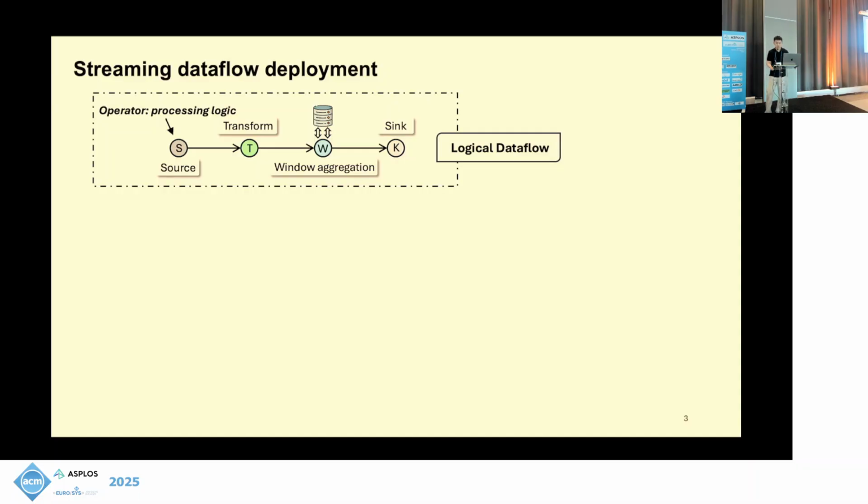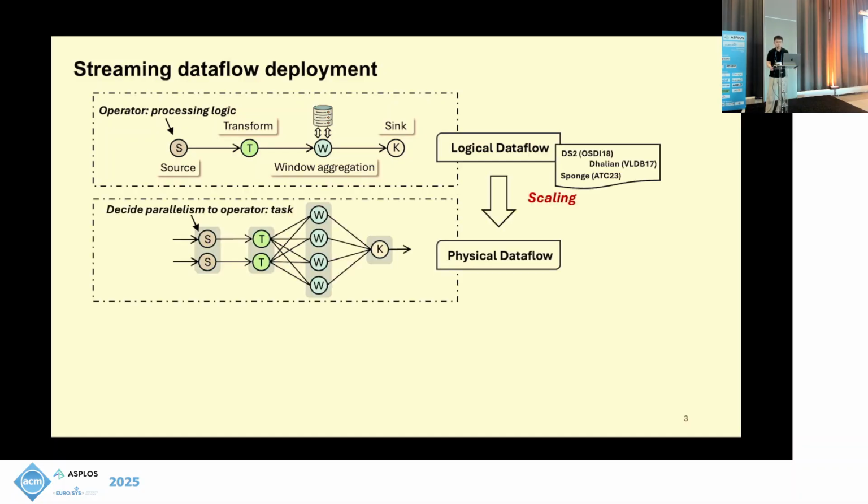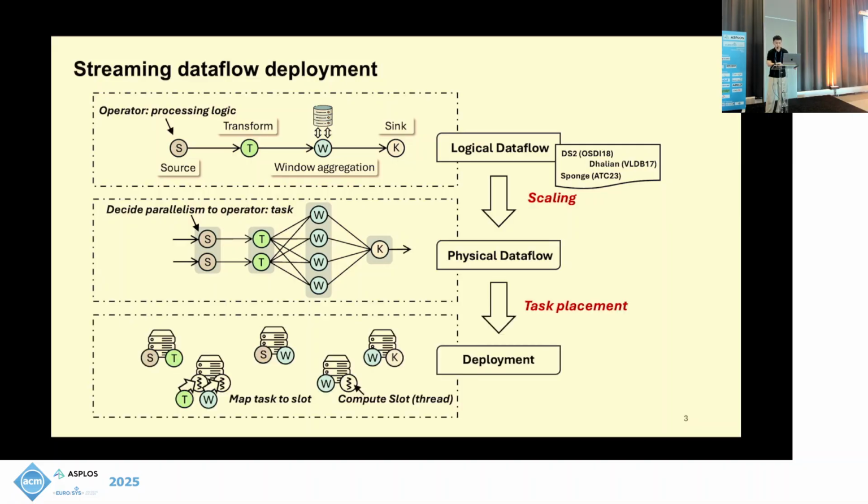Each vertex in the logical data flow represents an operator that defines a specific processing logic. Here in this example, we have a source and sink, and a stateless transform operator followed by a window aggregation operator. To deploy the job, we need to translate the logical data flow to a physical data flow by assigning the parallelism to each operator. Each vertex in the physical data flow represents a task, which is the smallest scheduling unit.